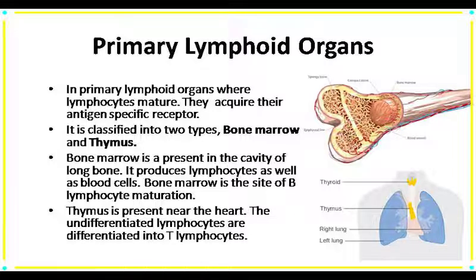So basically, in two places, two kinds of lymphocytes get matured. The origin of lymphocytes is bone marrow. Some lymphocytes reside in bone marrow and get matured. Those lymphocytes are known as B lymphocytes, so B stands for bone marrow. And some lymphocytes migrate to the thymus for maturation. Those lymphocytes are known as T lymphocytes, so T stands for thymus. In the case of birds, there is also a primary lymphoid organ, that is the bursa of Fabricius, and it is equivalent to bone marrow.